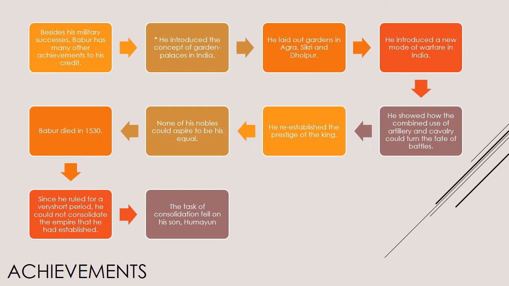Babur died in 1530. Since he ruled for a very short period, he could not consolidate the empire that he had established. The task of consolidation fell on his son Humayun.